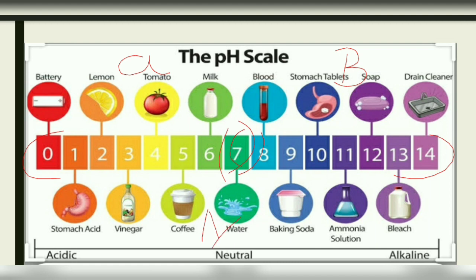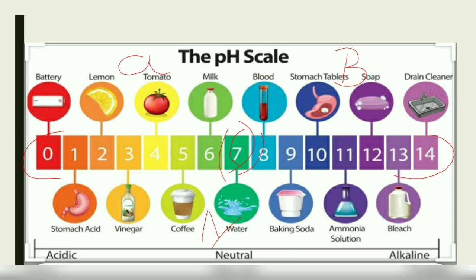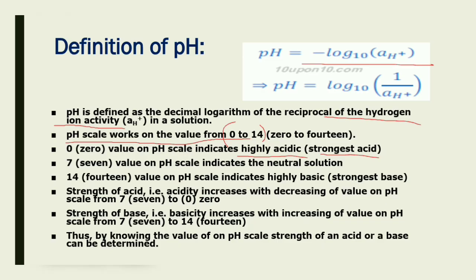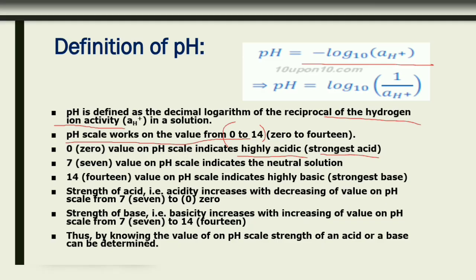As we previously learned that water has equal H plus and OH minus, so it is neutral. So the value 7 on the pH scale is a neutral solution, and the value 14 indicates a highly basic or strong base.